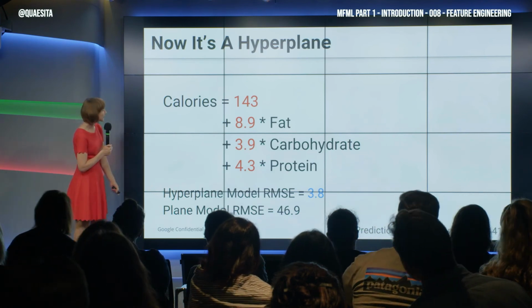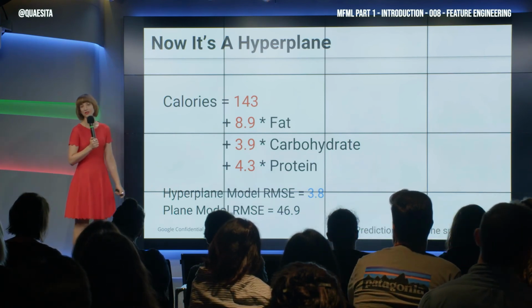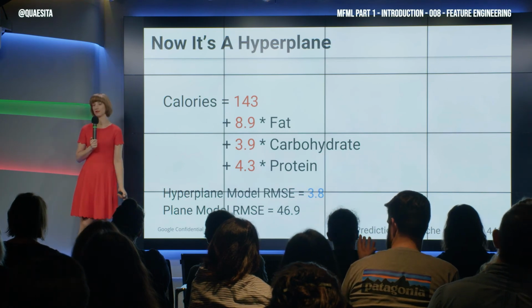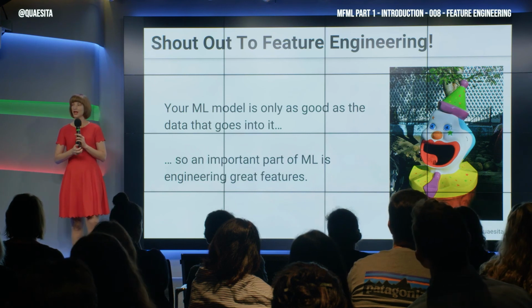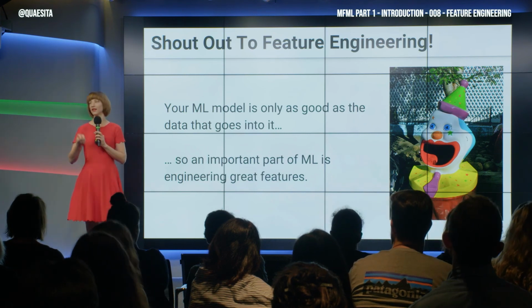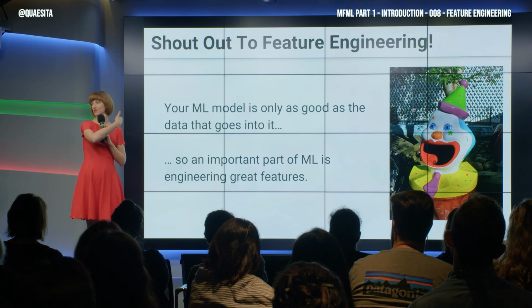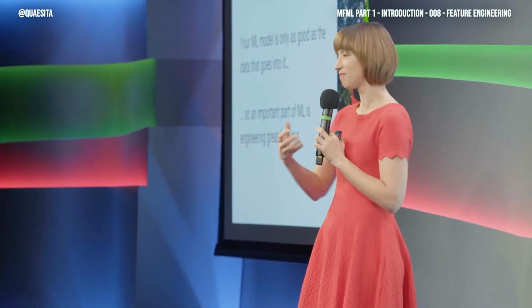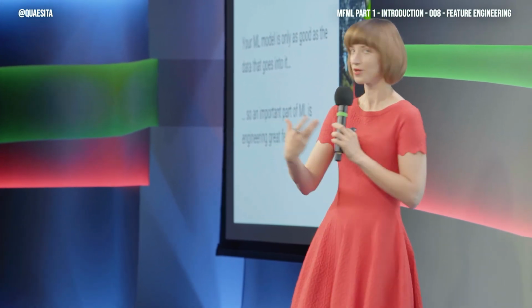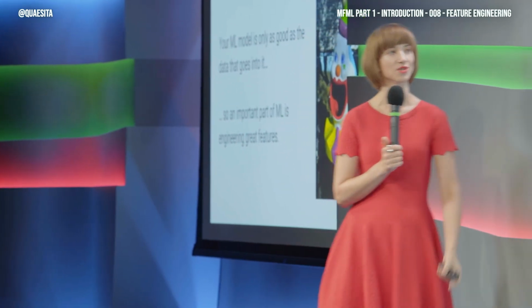We're off by 4 calories on average when it used to be 47. And this is, again, a shout out to feature engineering. The fact that you had the knowledge about this domain and realized that having the weights in grams of all of these things was going to be useful, that is the reason that you get a model that's this good in the end. It pays off. You can convert your domain knowledge into good solutions.